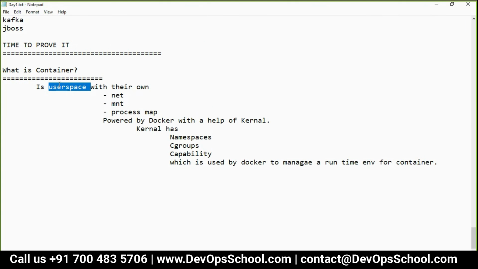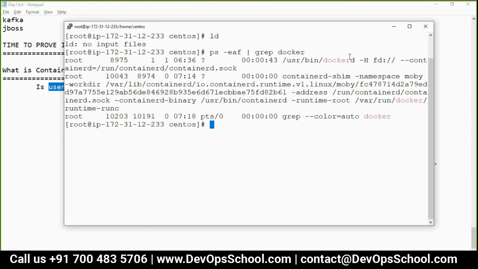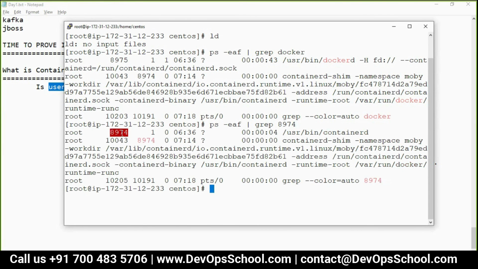So here, each user, if you trace it. Now I will trace this container. ps -ef grep docker. See here, 1043. Who's the parent of 1043? 8974. Now let's search who's 8974. 8974 is containerd.